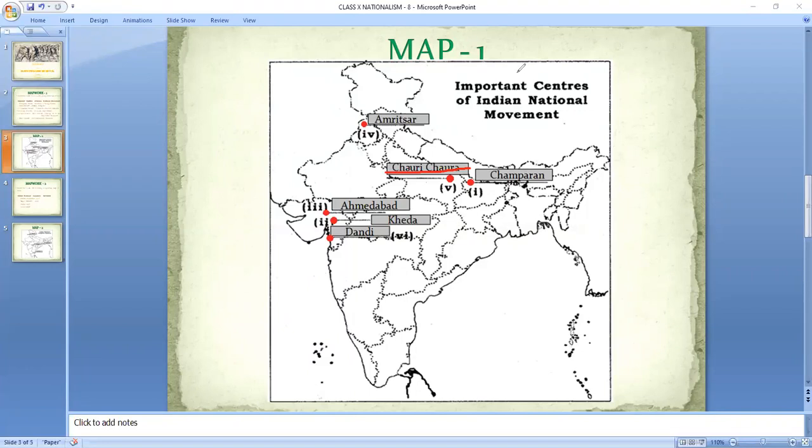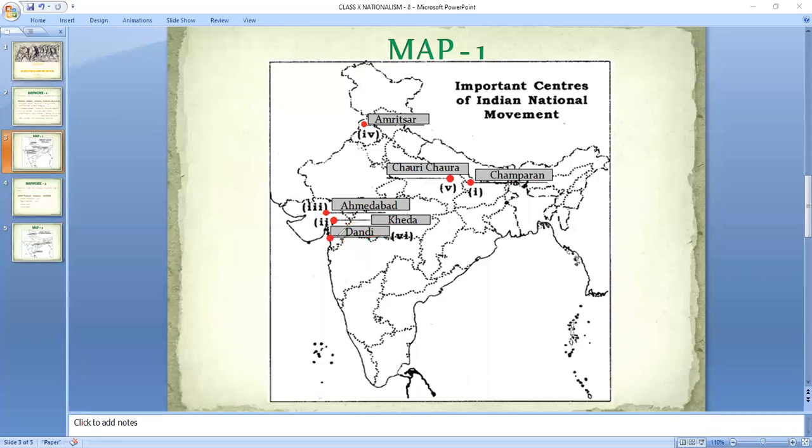Calling off of non-cooperation. Then the last thing to be marked in this map is Dandi. What happened at Dandi? Where Gandhi ji broke the salt law and started the Civil Disobedience Movement. This is your Gandhi. As you can see, this is totally on the coastal area, because we studied that in the coastal area Gandhi ji stopped and there he boiled the water and prepared the salt. So this is the area which is Dandi, and from here the civil disobedience movement started.